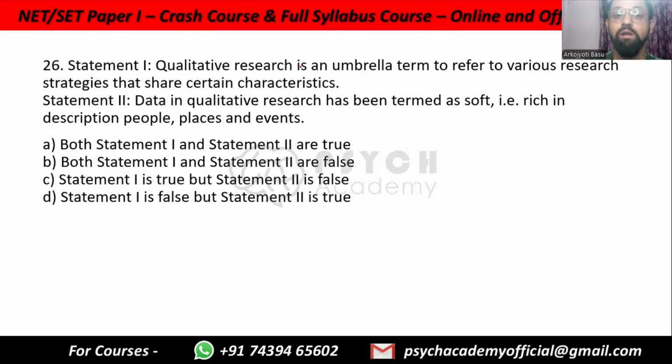Statement 1. Qualitative research is an umbrella term to refer to various research strategies that share certain characteristics. Statement 2. Data in qualitative research has been termed as soft, that is rich in description of people, places and events. We just did this one. This should be very easy. Both statement 1 and 2 are true. We just described it is an umbrella term which includes discourse analysis, content analysis, narrative analysis, historical study, archival study, many things. Data in qualitative is termed as soft because they do not have a lot of numbers but descriptions of people, places and events. So both the statements are correct.